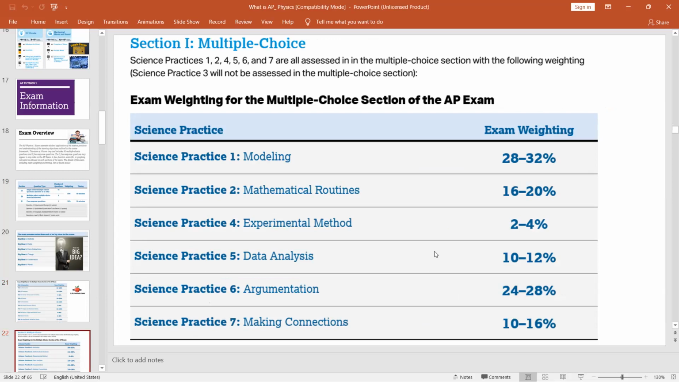Now, the exam weighting for the multiple choice section of the AP exam. Science Practice 1, that is modeling. Science Practice 2, mathematical routines. Science Practice 4, experimental design, and so on.